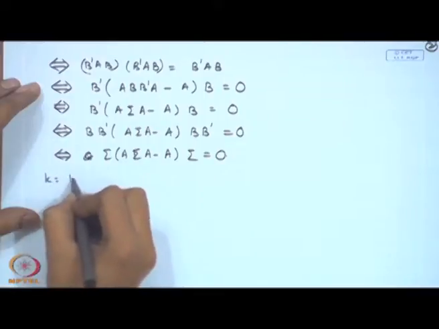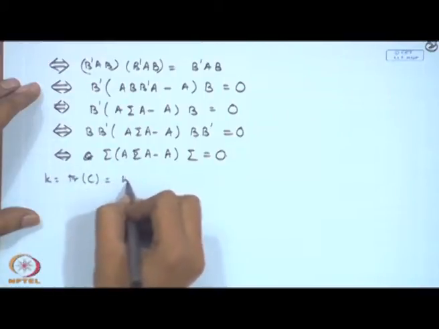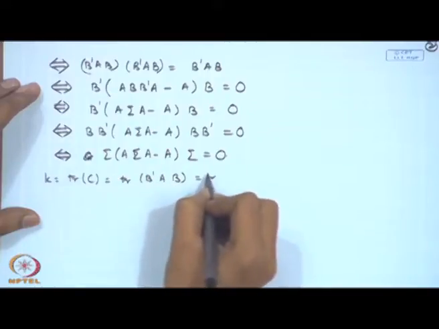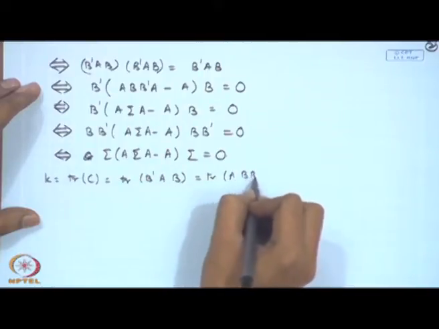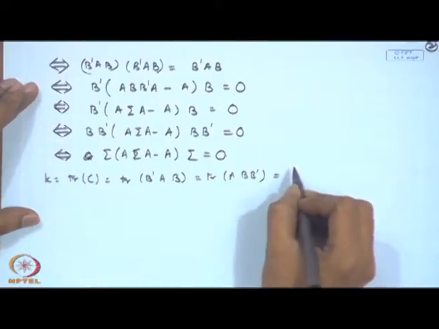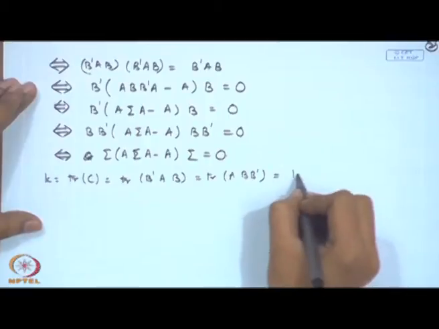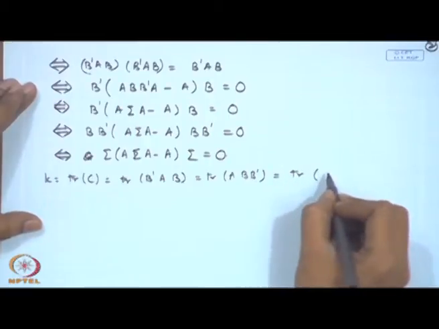Now, k is equal to trace of C, that is equal to trace of B prime A B, that is equal to trace of A B B prime, because trace of some matrix C into D is same as trace of D into C. So, trace of A sigma.